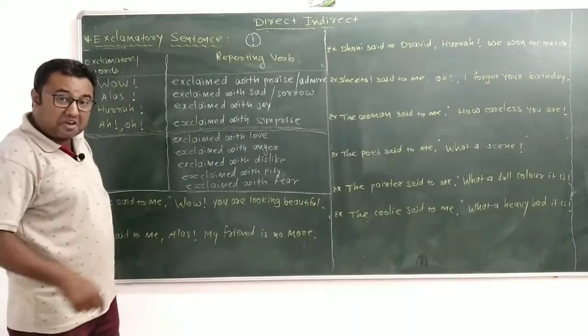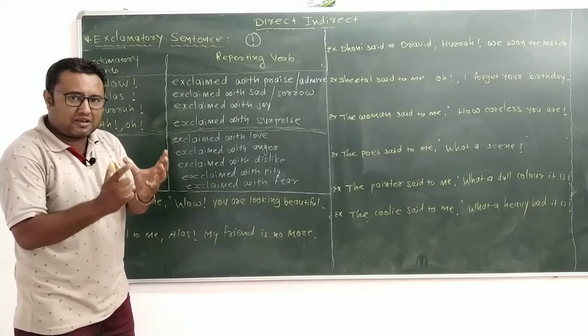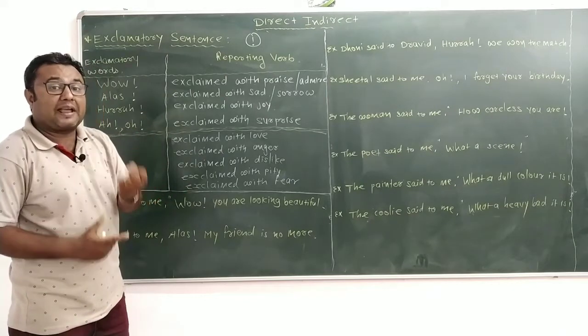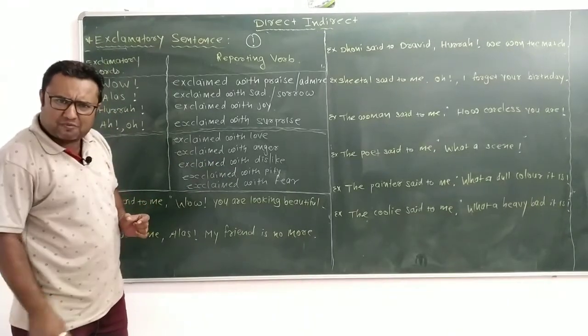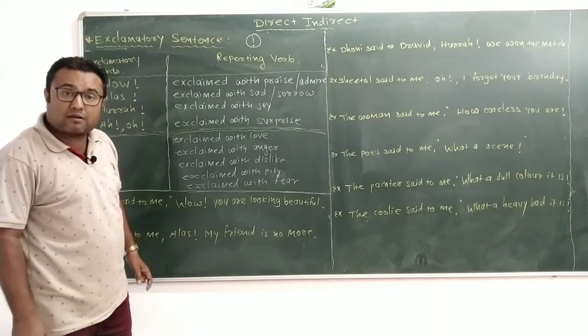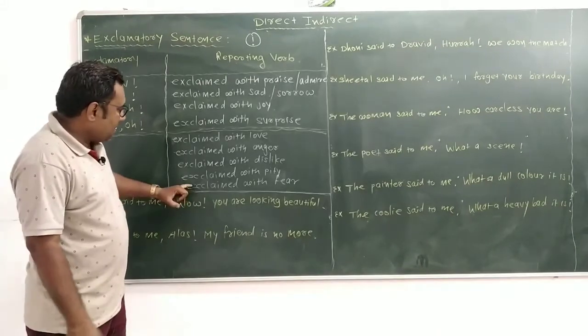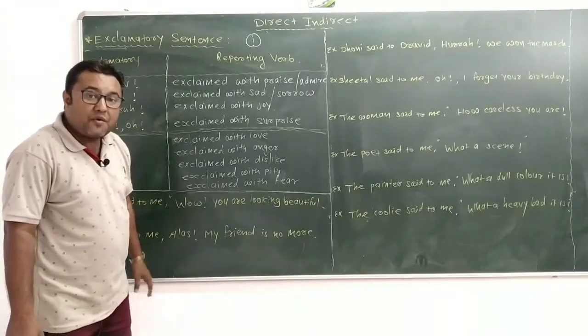How dare you to come here? So that uses the exclamatory symbol for anger. Exclaim with dislike: I hate you. Dislike: how dirty you are. Exclaim with pity. Exclaim with fear.